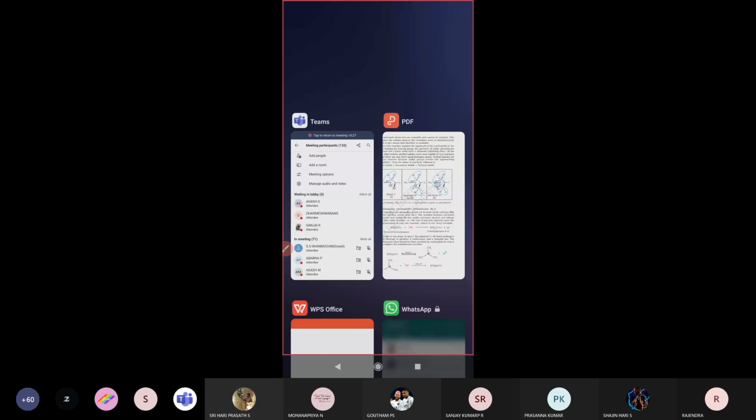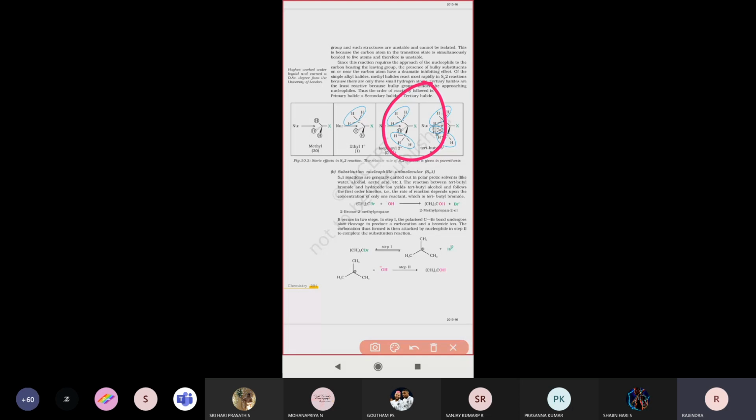Right, so keep this in mind. In the SN2 reaction, what is the order of reactivity, which compounds react very fast? So this is the order. Primary alkyl halides undergo the SN2 reaction very fast when compared to secondary alkyl halides and when compared to tertiary alkyl halides. So this is for the SN2 mechanism.